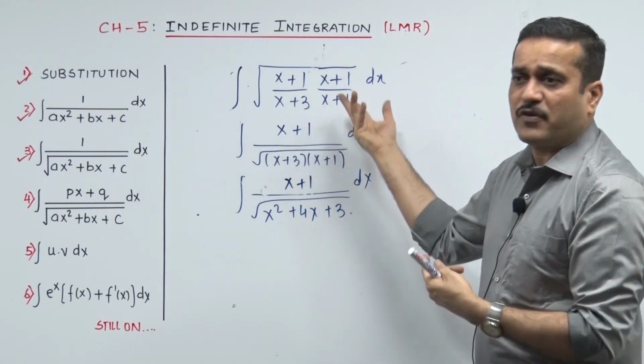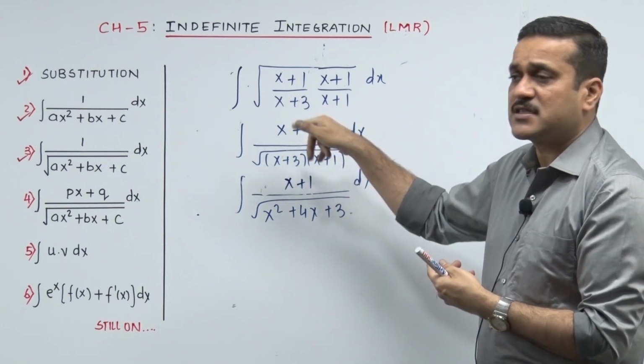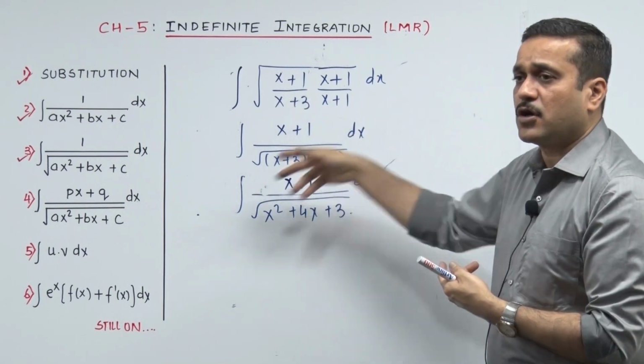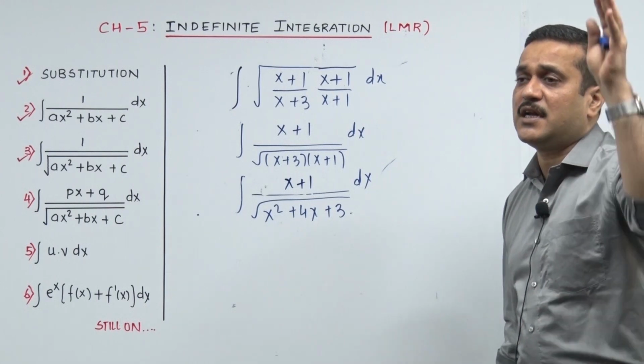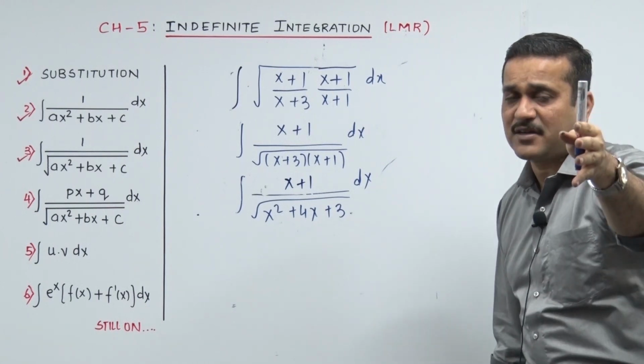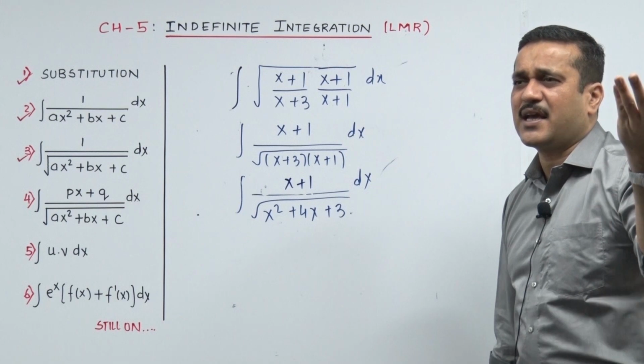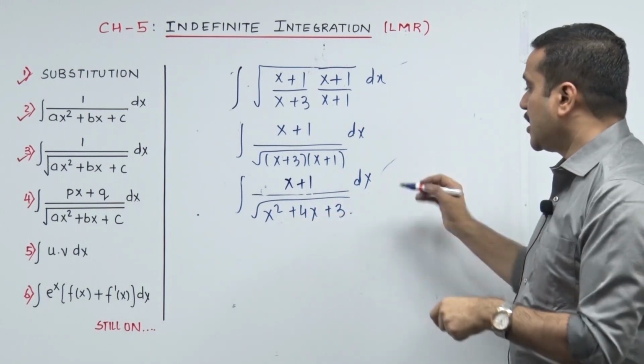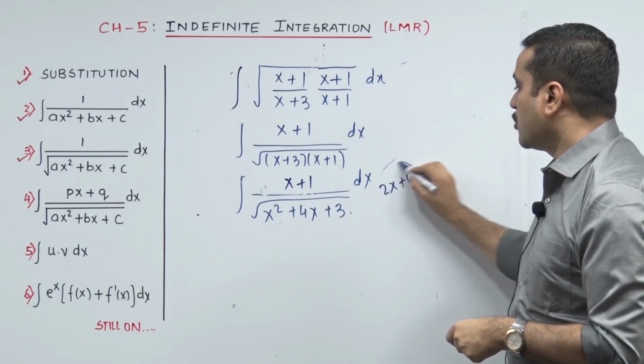नीचे root में फंस गया ना, नीचे के लोग root में फंस गए. Root x plus 3 x plus 1, oh gosh, that's quadratic. So now it sounds completely linear upon root quadratic. Now the trick in that, only one line sir. Trick क्या? एक ही लाइन. नीचे का derivative 2x plus 4 कैसे भी करके ऊपर बिठाना है.